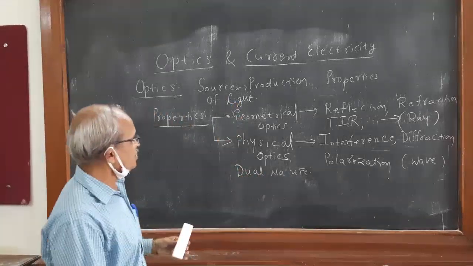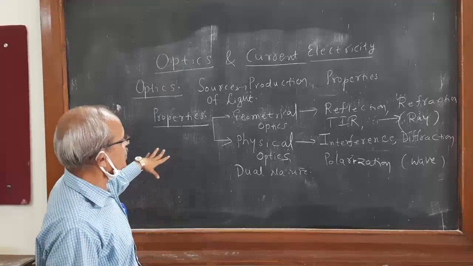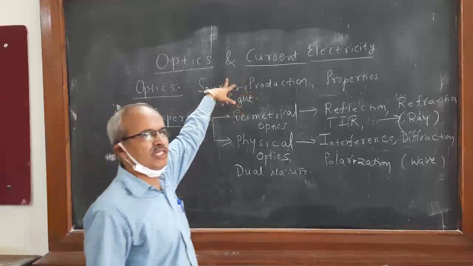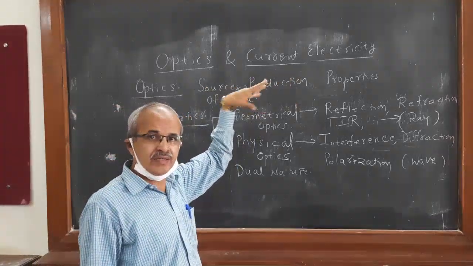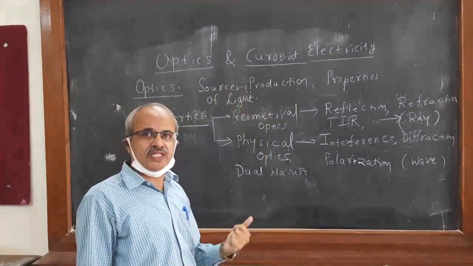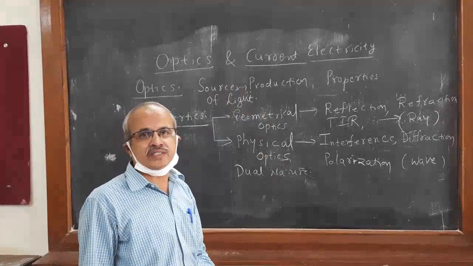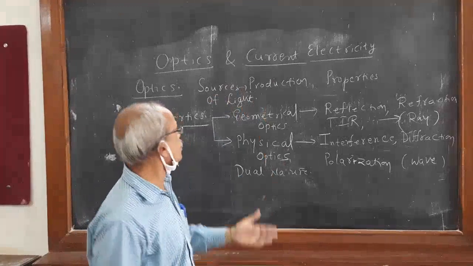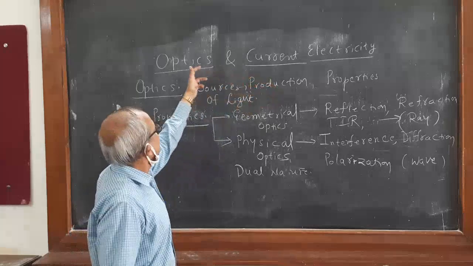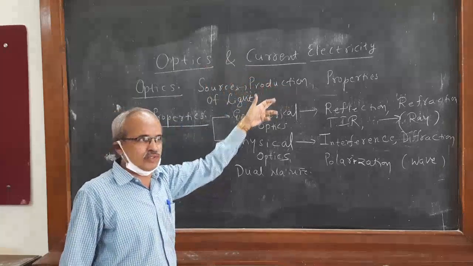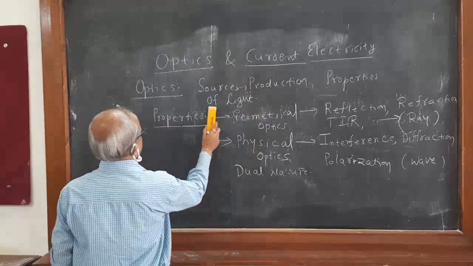That's why I am giving stress now, because you have portions of these two branches, not only in theory but also in practicals. All the practicals are based on these two branches of physics, optics and current electricity.